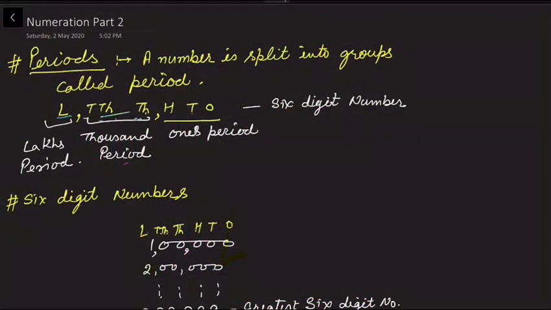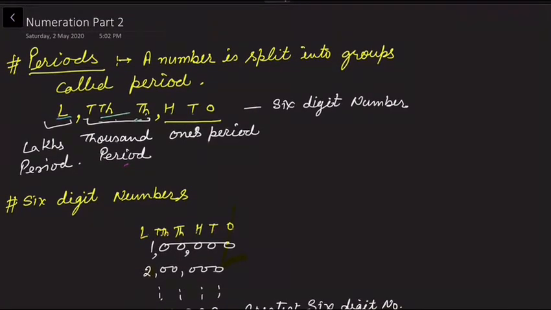In the previous video, we studied numeration and the periods of a number. A number split into groups is called a period. What is a period? If we have a number with ones, tens, hundreds, thousands, ten thousands and lakh, the first three digits form the ones period, the next two digits are the thousand period, and the next is the lakh period.